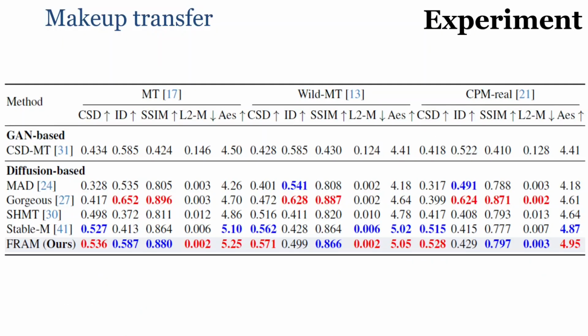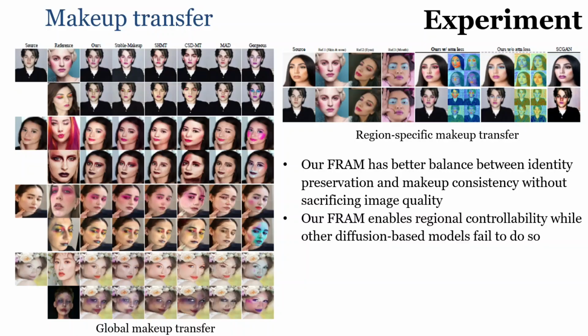So for the results here, we evaluate our methods on makeup style consistency, identity consistency, image quality, and background preservation, and as we can see, our method achieves a better balance in terms of these metrics. So for some visualization here, we show that our method has better makeup style transfer ability and also has regional specific makeup transfer controllability.